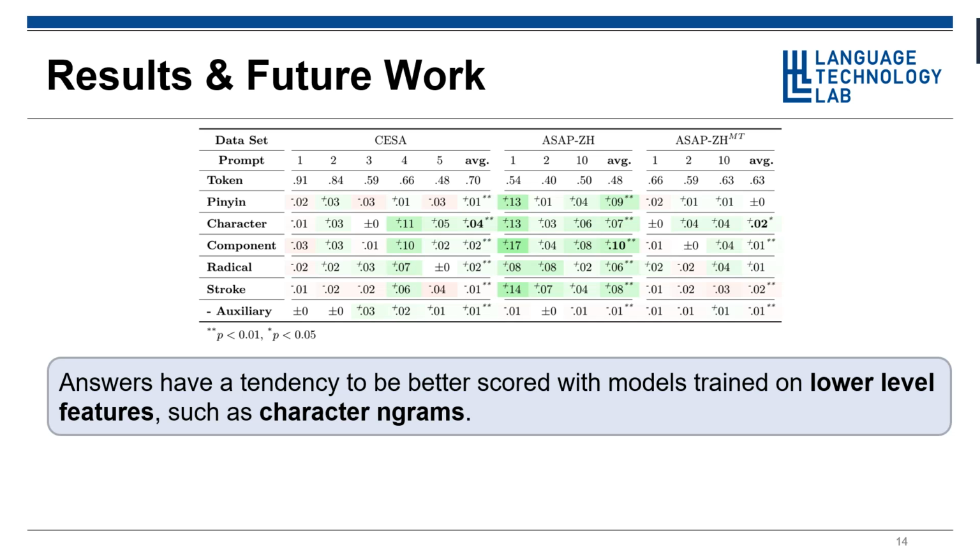The usage of pinyin did not bring the expected benefit, possibly because the amount of spelling errors is not substantial enough in the data. Similarly, removing auxiliary words appears to have little influence on scoring performance.